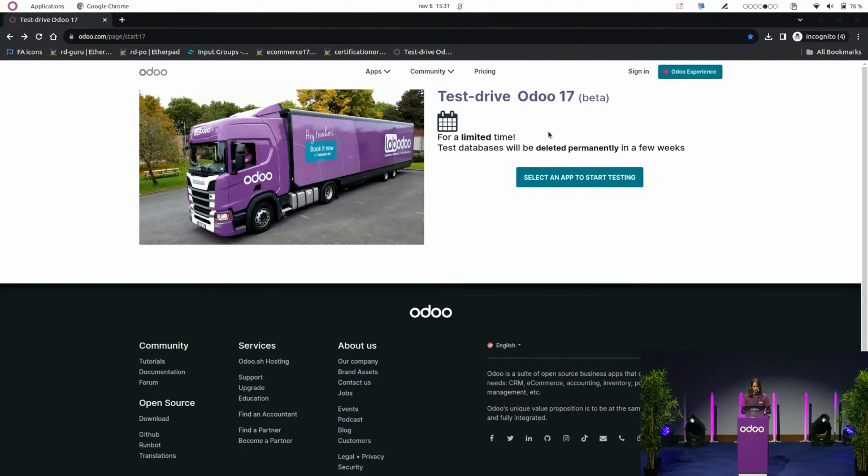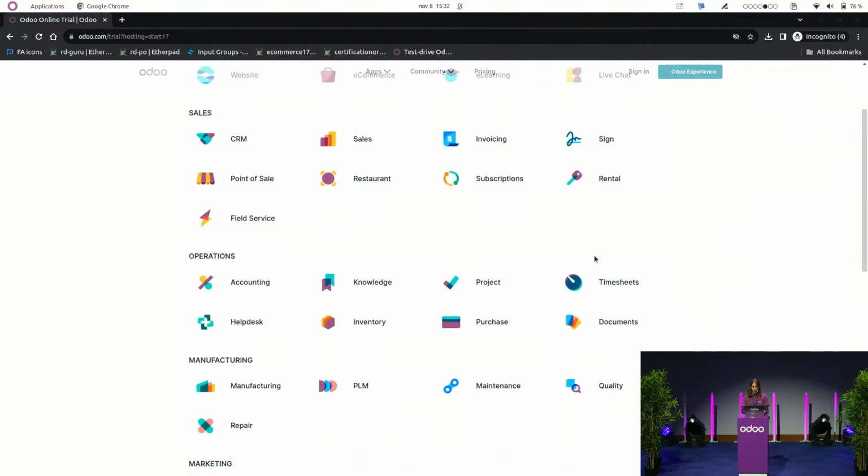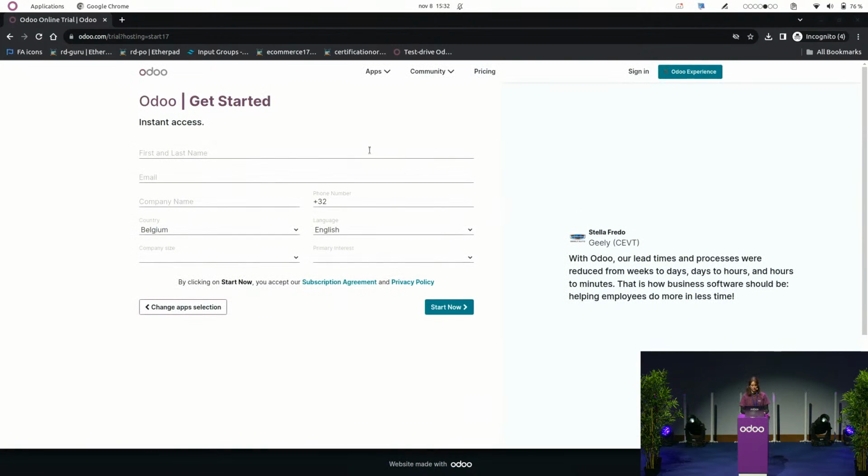So I will create a free trial in Odoo 17. Let's do that together, and Odoo is going to ask me which application I want to install. In my case, it doesn't really matter because, as I told you already, I'm going to install the industry module right after. So I just have to select a random application, for example, project, just to start my database.